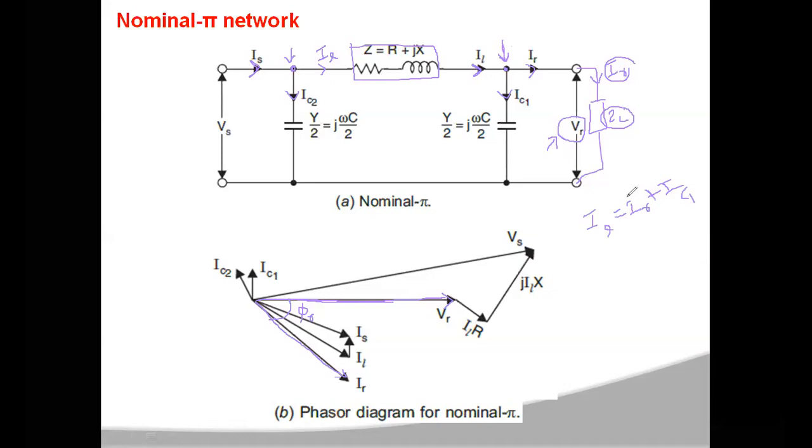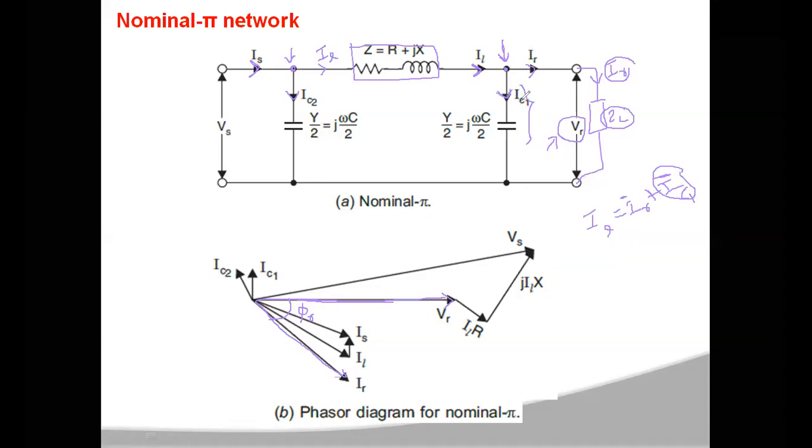Okay, that means for the vector IR, you have to add the IC1. How will be the direction of this IC1? Now the voltage across this capacitor, half of the capacitance which is connected at the receiving end, is VR only, the receiving end voltage. So IC1 will be leading VR by an angle of 90 degrees.